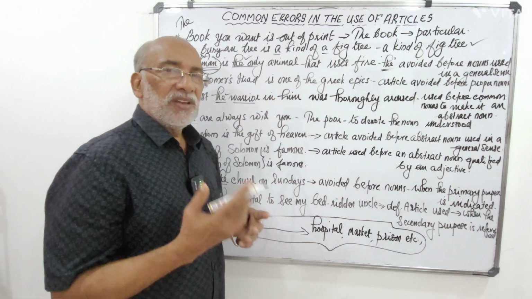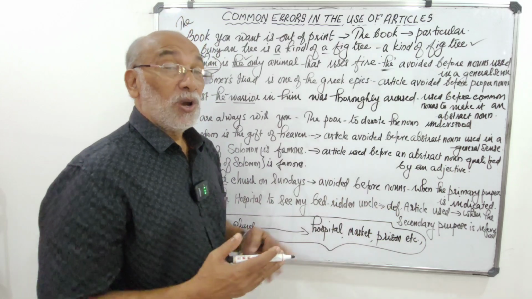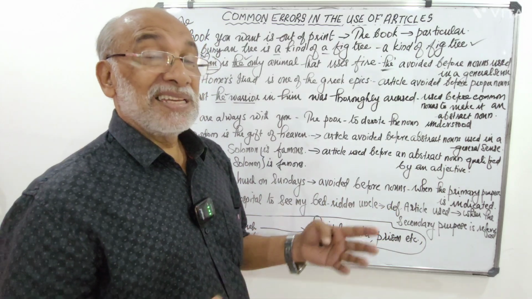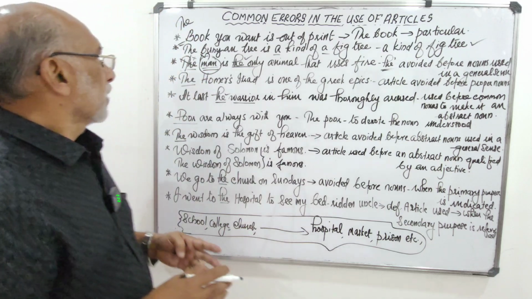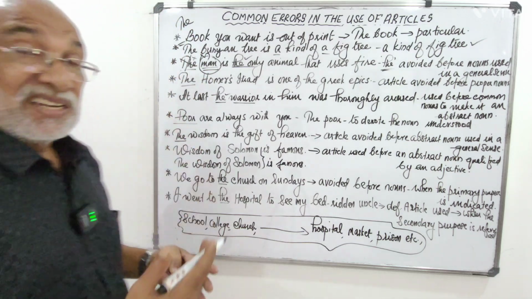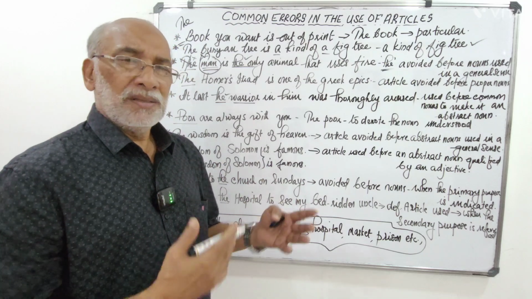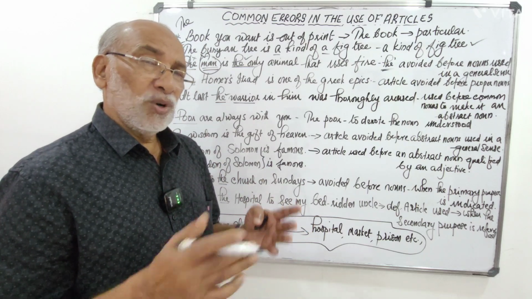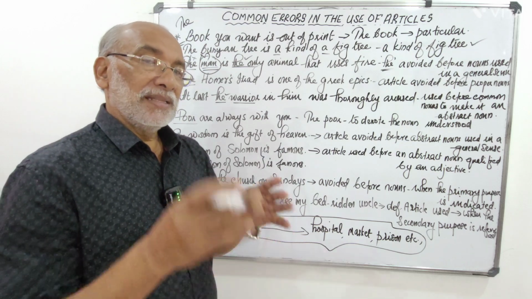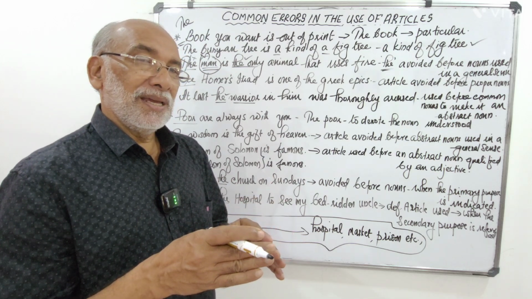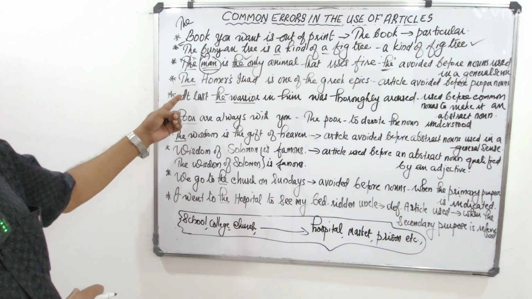In the same way, we have sentences like man is mortal. All men are mortal. Man is a mortal being. That means having death. Okay. Man is a rational animal. Man is a social animal. There are many sentences like that. In all these cases, we don't use the definite article because there the article is used in a general sense of the word.